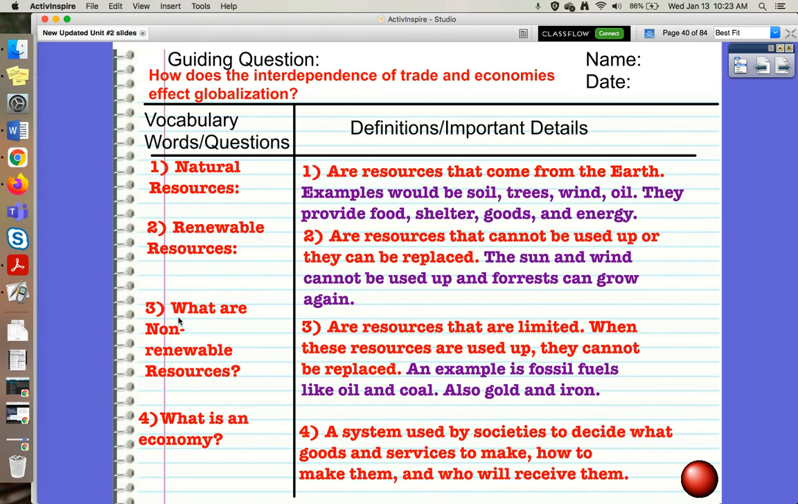There are non-renewable resources. These are resources that are limited. They are finite. When these resources are used up, they cannot be replaced. So an example of this is fossil fuels like oil and coal, and then also things like gold and iron.